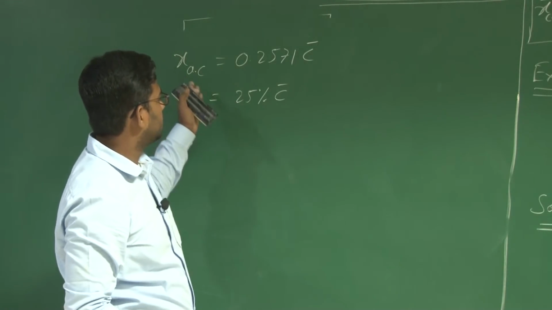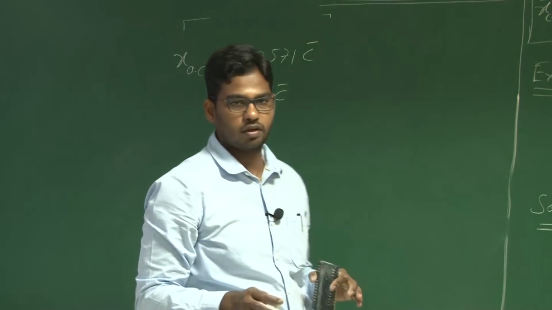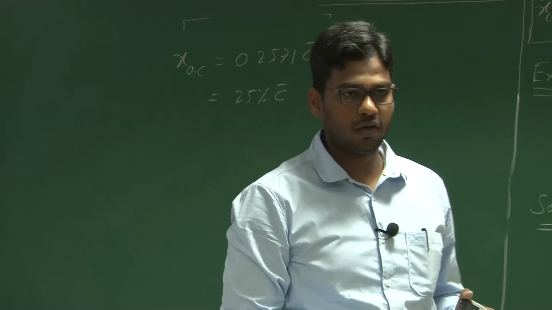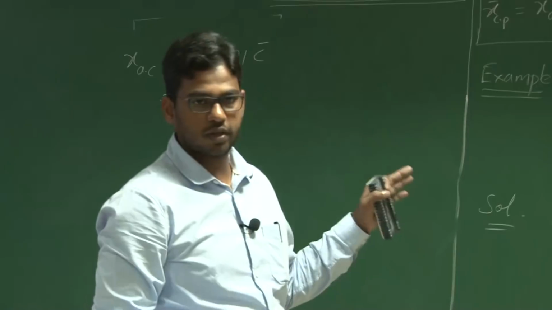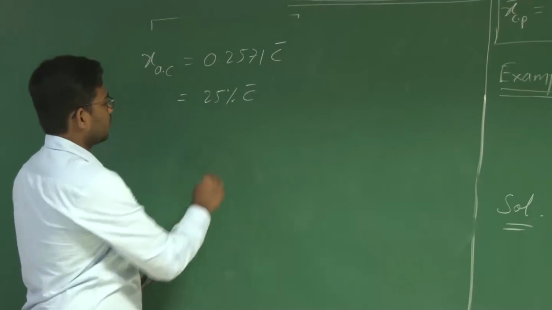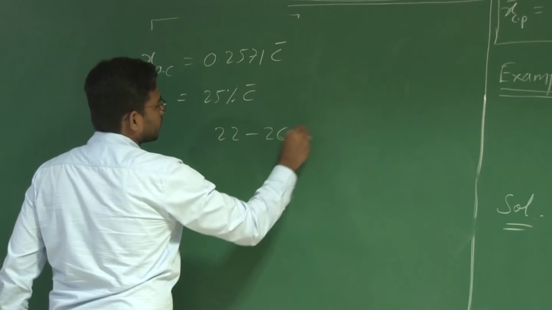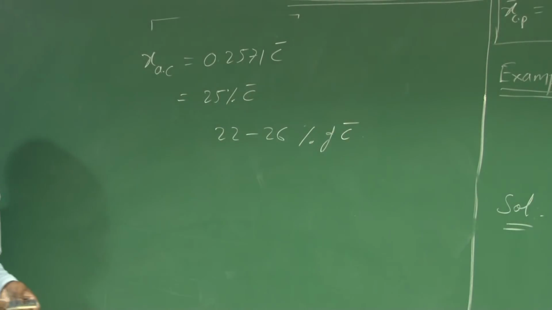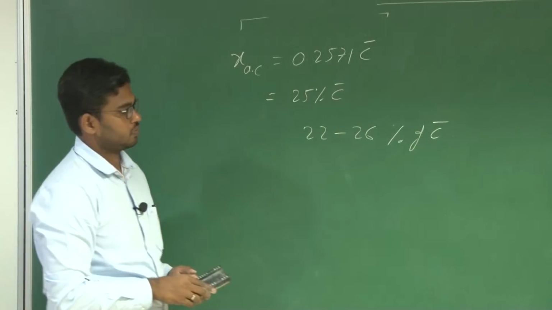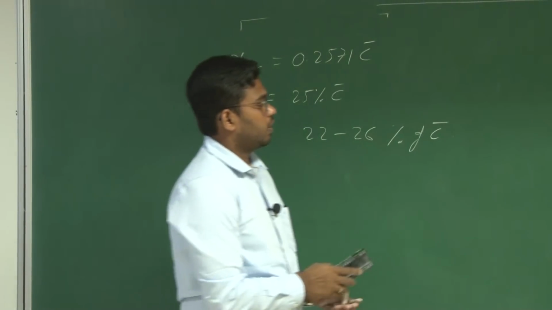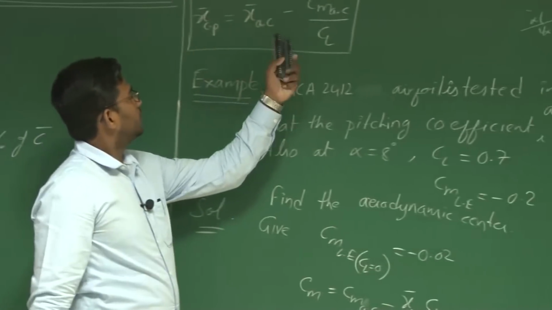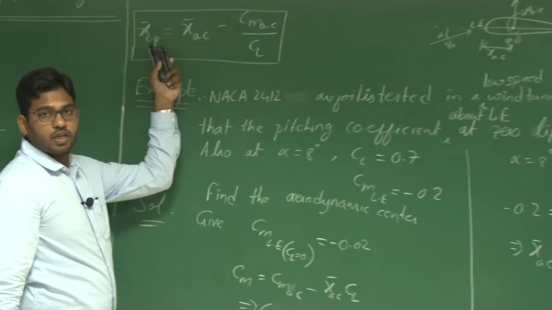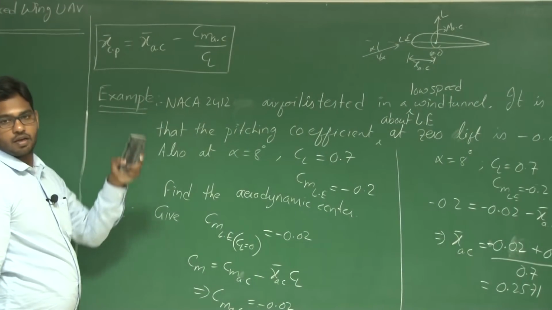So the aerodynamic center, in general, for low speed flight vehicles, lies at about 22 to 26% of the mean aerodynamic chord, C bar. It is also worth noting that the center of pressure keeps varying with angle of attack. Why?